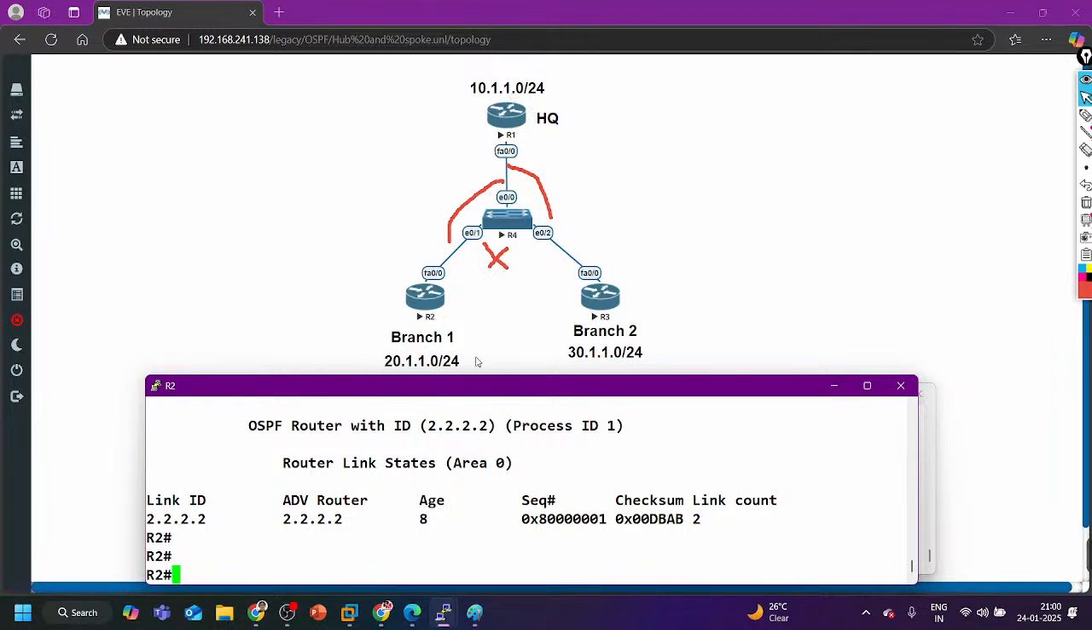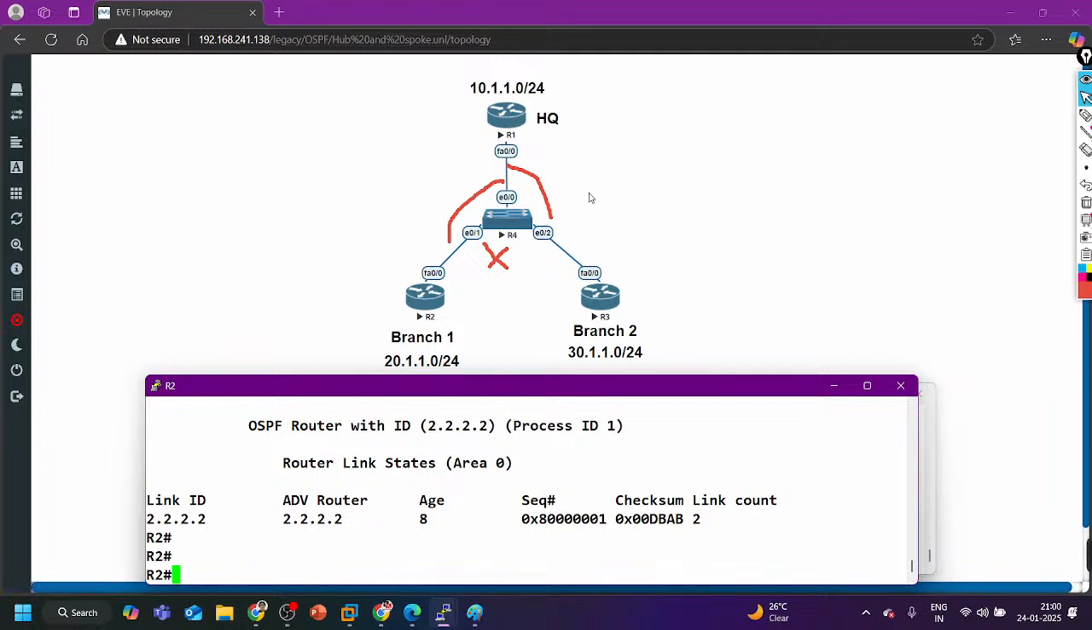Again, these two sides can communicate. Right, so on all the spoke routers you have to configure priority 0. But again, this is not a recommendation. In hub and spoke topology you should not configure broadcast network type because DR is there and always the hub router will become DR.